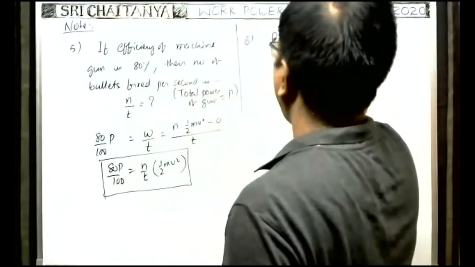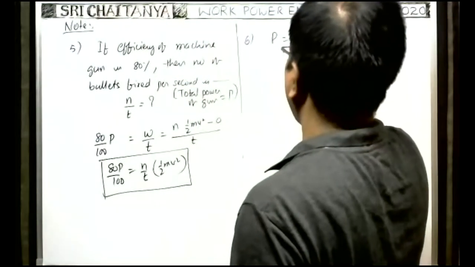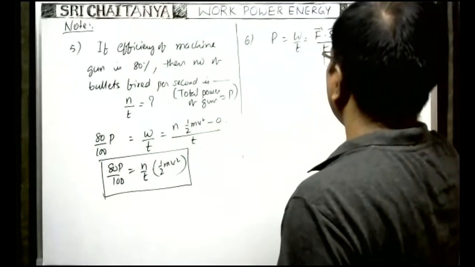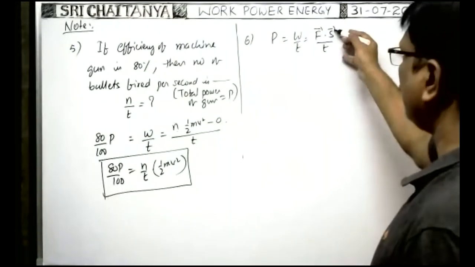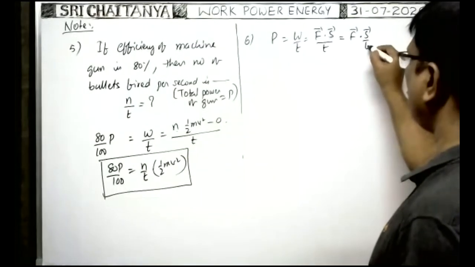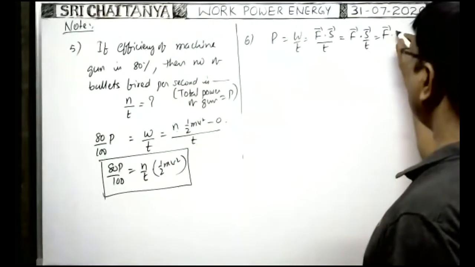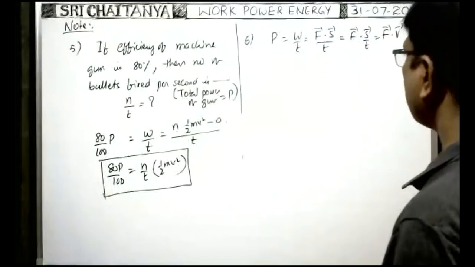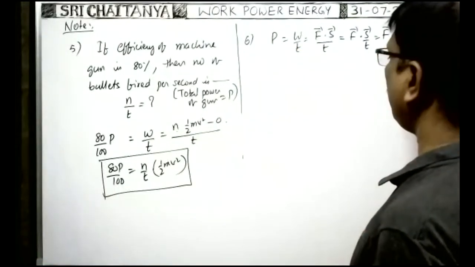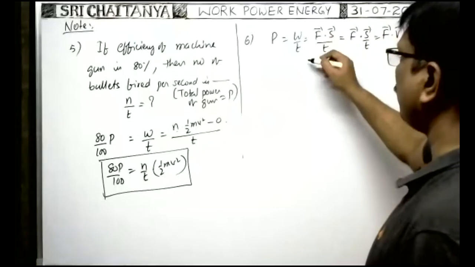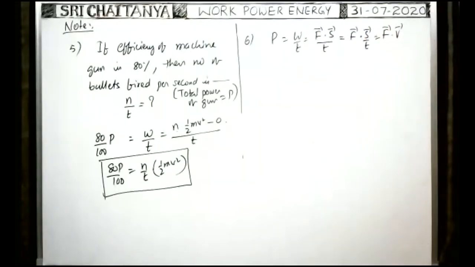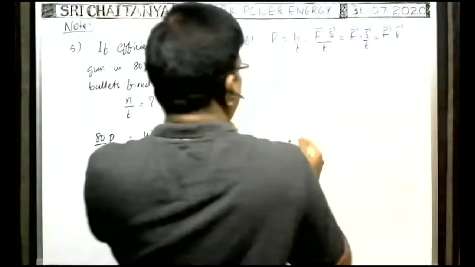We can write power is equal to work by time. We know work means force vector dot displacement vector, by time. Here we can write F dot s by t, which is F bar dot velocity. That's why power is equal to force vector dot velocity vector, or work by time, or F bar dot s bar by t. So based on the given information, you can use any of the formulas.